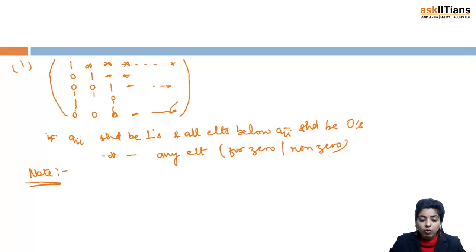And another thing that I've already told you is that whenever you are supposed to find out the rank of a matrix, whenever you are given a question, first try to figure out whether the given matrix is singular or non-singular. That is, if it is non-singular, that is, its determinant is non-zero, then the rank of the matrix would be equal to the order of the matrix itself. That is, if you are given a 3 cross 3 matrix and you find out the determinant and you get it as non-zero, then the rank of that particular matrix would be 3 only.